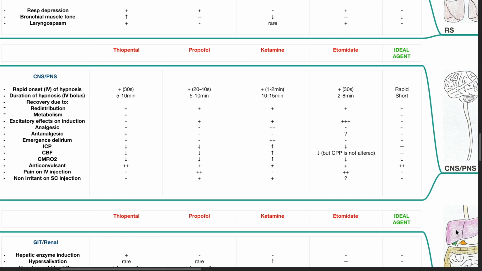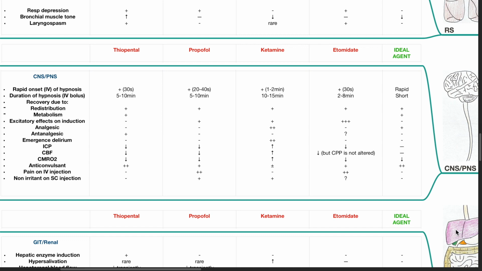Recovery due to redistribution occurs with thiopental, propofol, ketamine, and etomidate. Recovery due to metabolism occurs with thiopental. The ideal agent should have a fast recovery due to redistribution, with or without metabolism. Excitatory effects on induction do not occur with thiopental, but occur with propofol, ketamine, and especially etomidate. The ideal agent should not have excitatory effects on induction.